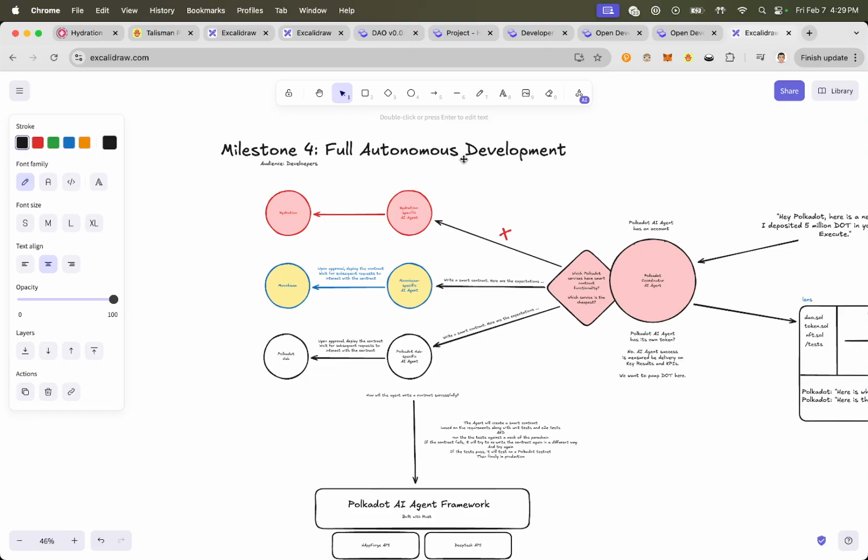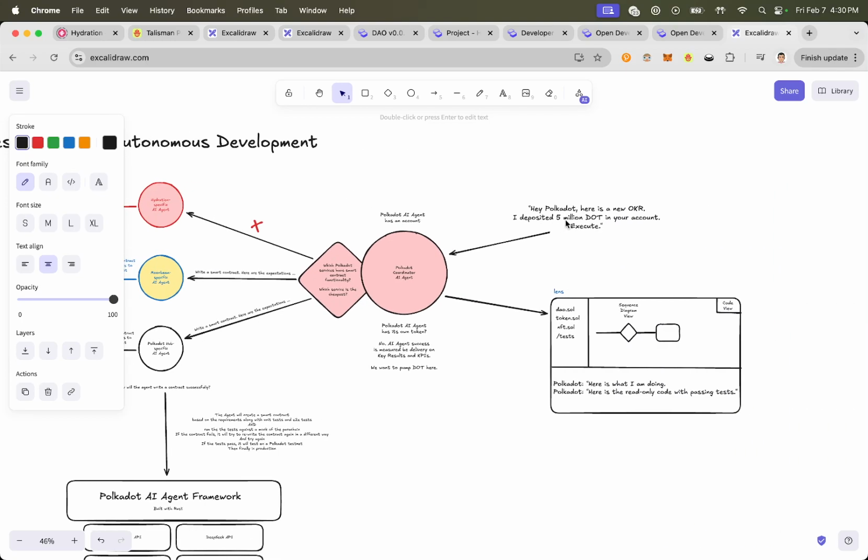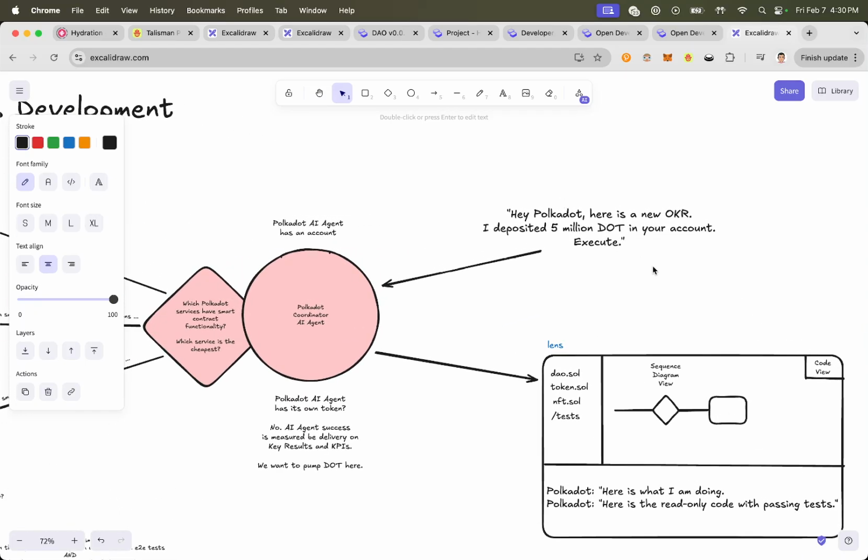And what do I mean by autonomous development? It means the AI agents are empowered to get things done, and they can get things done by developing their own stuff on Polkadot, right? So that's kind of crazy, but like I was speaking about OKRs, this all starts coming together. We still need to build the DAO, right? And it's with Solidity smart contracts, and the DAO that I was discussing in the Solidity channel is also going to work with OKRs, right?